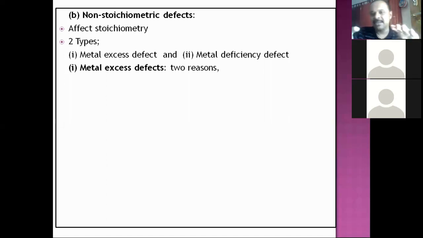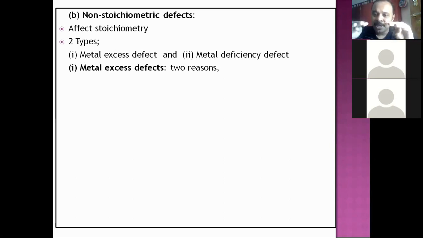Let's say in that ionic solid, there are 100 cations, 100 anions. Now, when 100 cations, 100 anions are there, it is electrically neutral. Metal excess means cations must be more in number. There are two ways in which metal excess can happen.